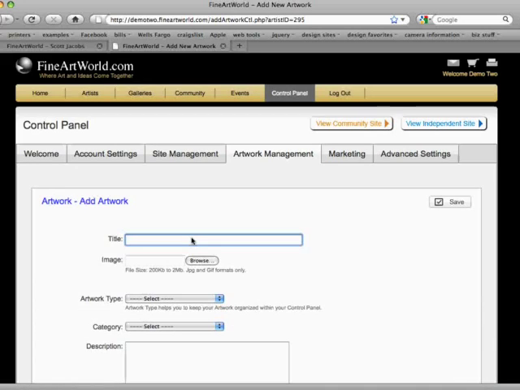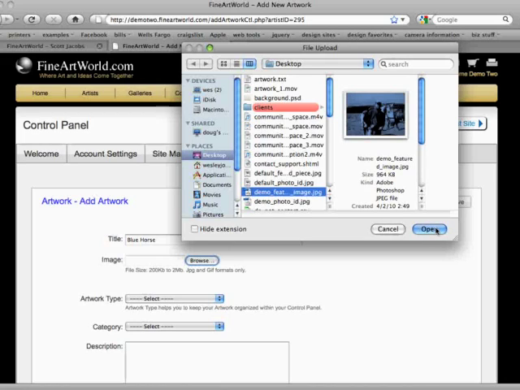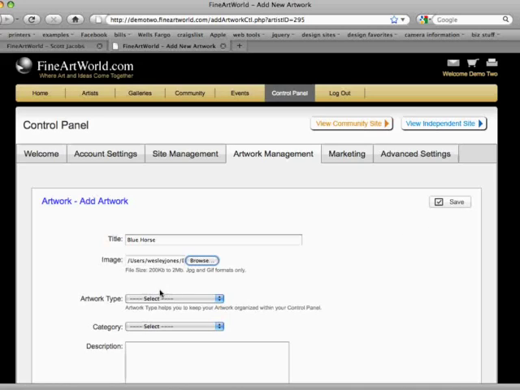Go ahead and give your artwork a title. Click the Browse button to find the image file. Click Open. Select an artwork type. The artwork type does not actually show up on your Fine Art World site. It's strictly used to help the artist organize their artwork within their control panel.